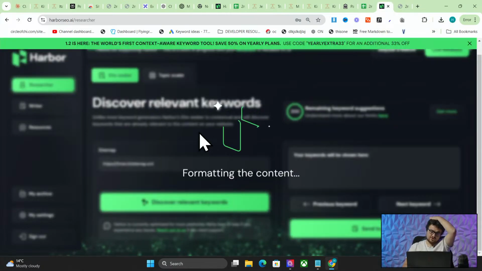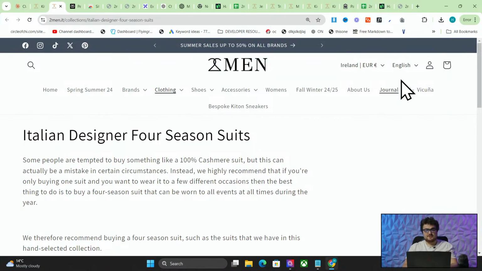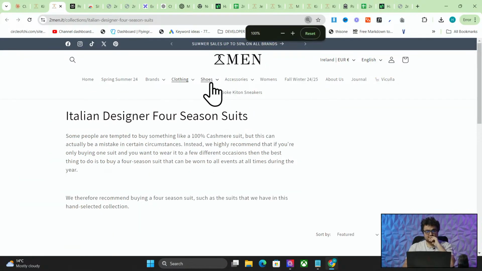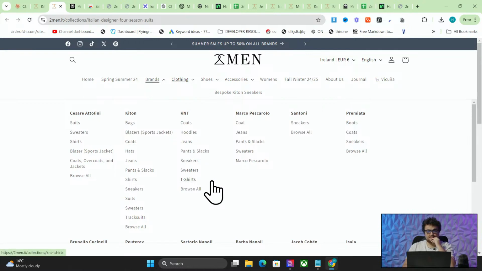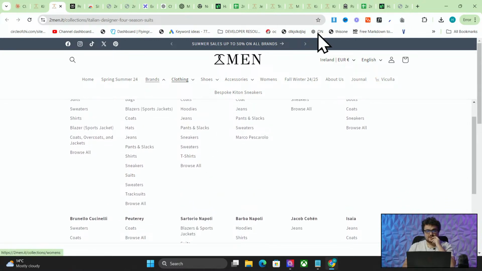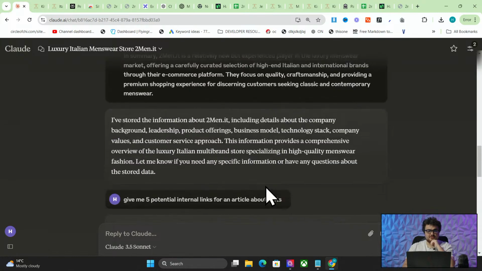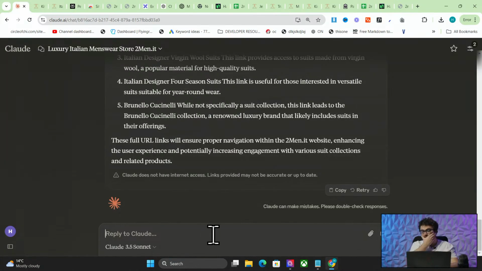This is probably still going, so I might have to just make up a keyword here because unfortunately Harbor does take a little bit of time to do. So we'll just see here, we'll look for, I guess it would make sense to do something like jeans because that's what we did an article about. So let's say, what I'm going to do now is I'm going to build a writing prompt and we'll build it together so you can kind of understand how I build my prompts.